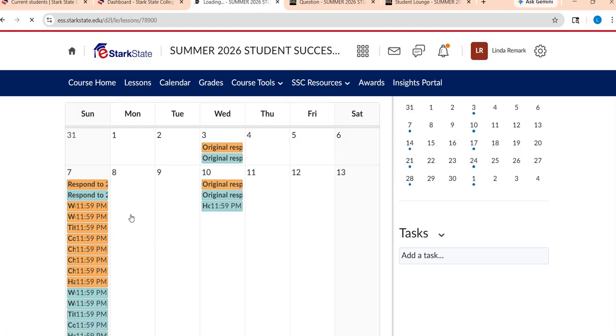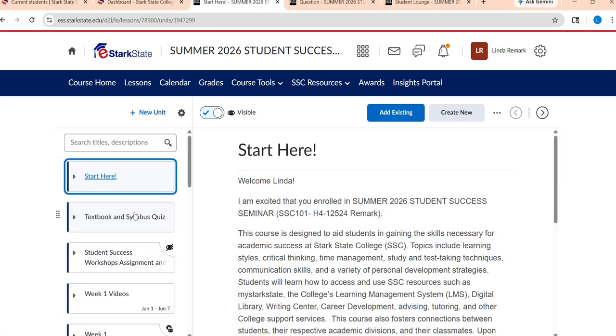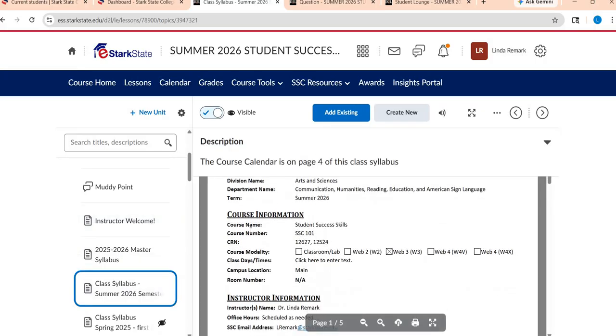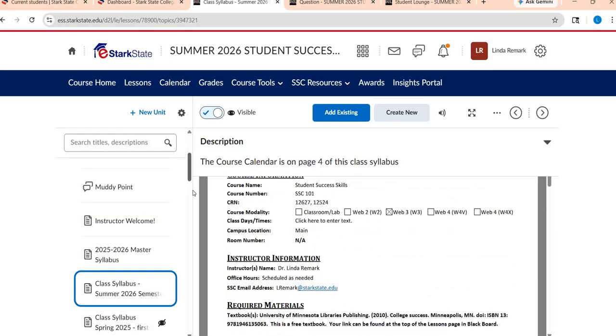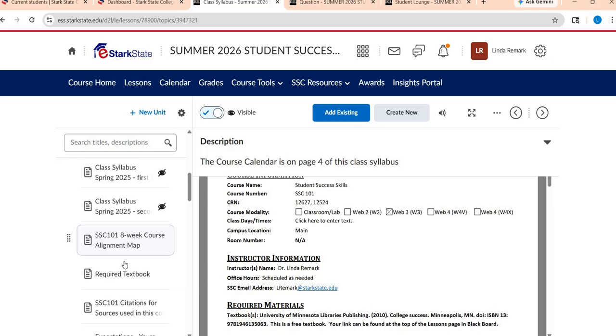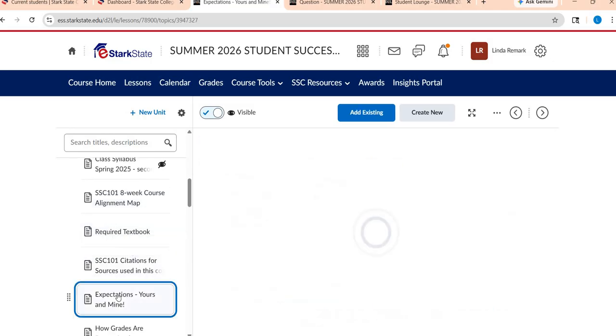Let me jump back here to the lessons. So again, that is the syllabus. Please take a look and make sure you're familiar with it, as you will have a syllabus quiz you have to take, and you can certainly have this pulled up when taking that. There are some other resources here, citations, some general expectations.